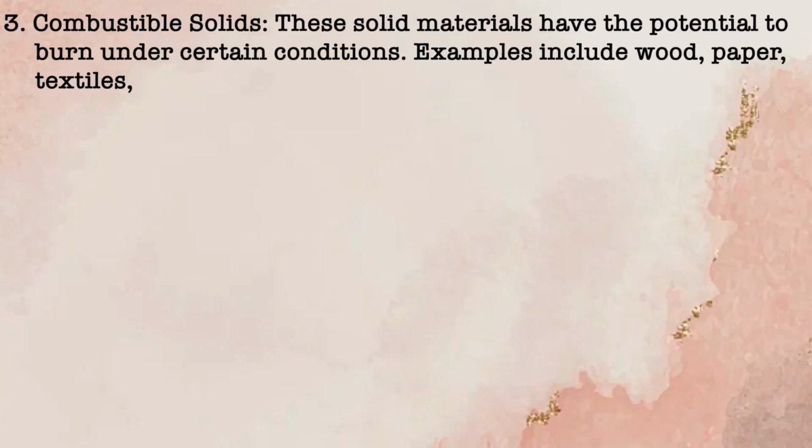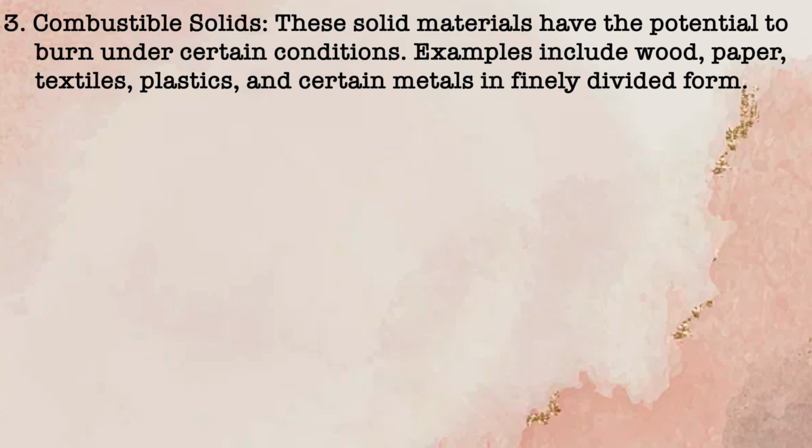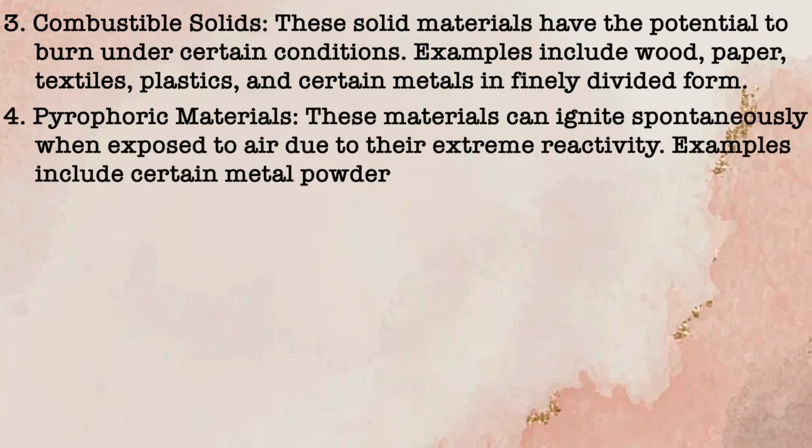Third one is combustible solids. These solid materials have the potential to burn under certain conditions. Examples include wood, paper, textiles, plastics and certain metals in finely divided forms. Fourth one is pyrophoric materials. These materials can ignite spontaneously when exposed to the air due to their extreme reactivity, for example certain metal powders or alkali metals.